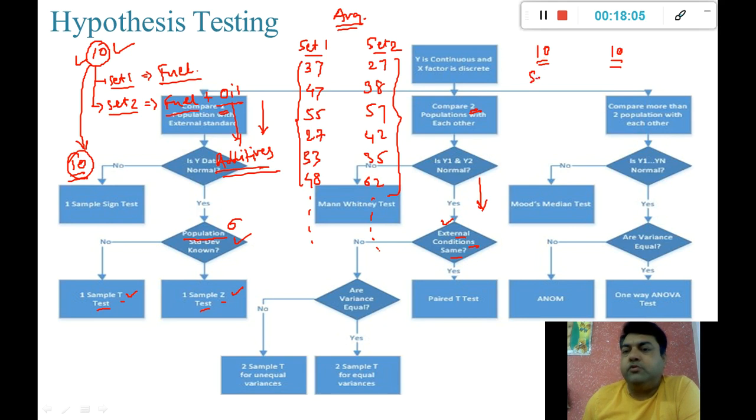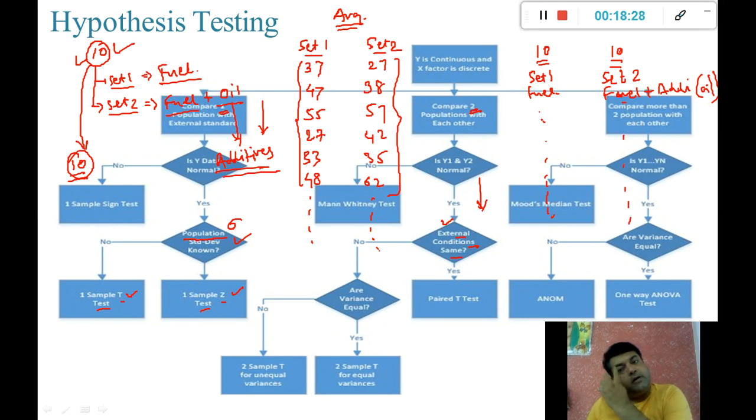These 10 bikes have been used to collect set 1, which is only for fuel, and these 10 bikes, which are different bikes, have been used to collect the averages. So here also we have got 10 different averages, and here also we have got 10 different averages, but the point over here is these 10 bikes are different and those 10 bikes are different, and this is what we have to check when we are checking whether the external conditions are same or not.